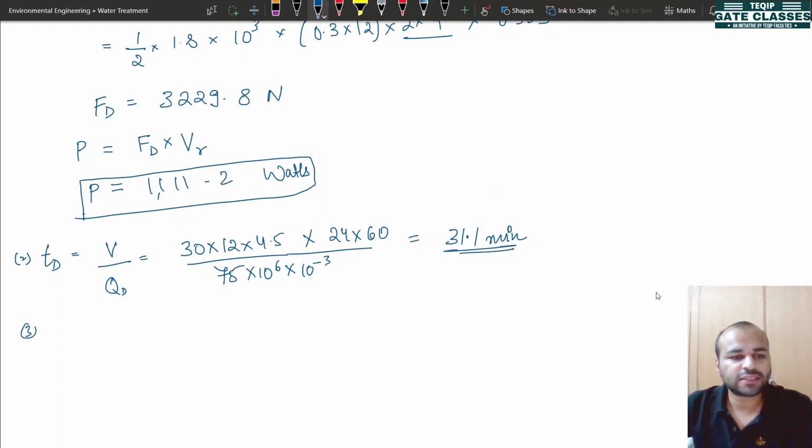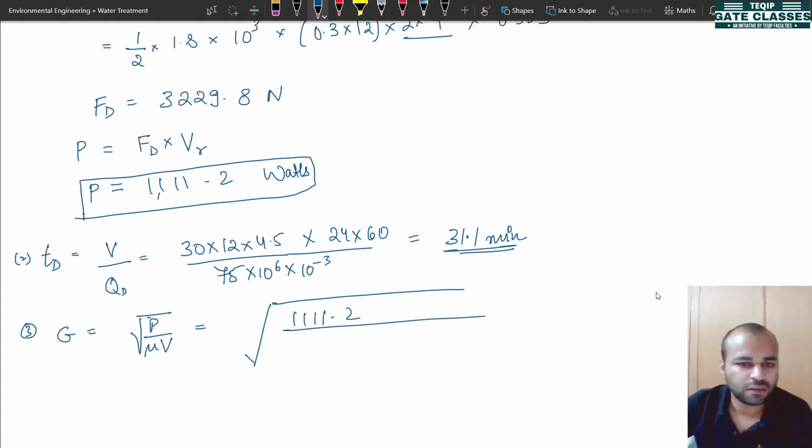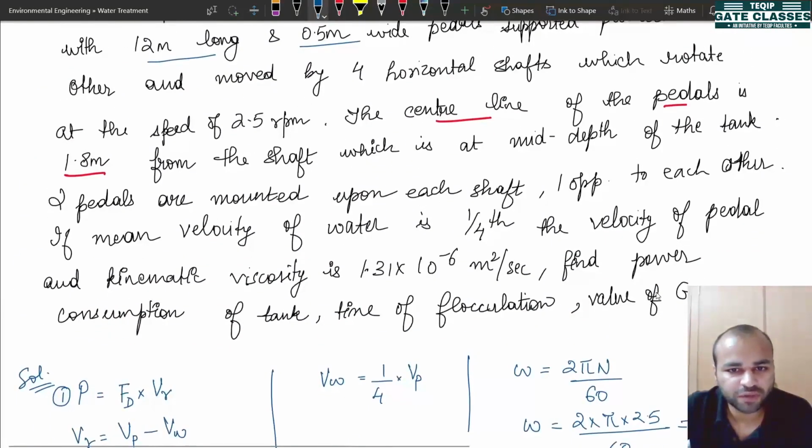Now next, the value of G can be calculated using the relation root of P by mu V. Let's put in the values. Now see here carefully which value is given to us. We have been provided with kinematic viscosity, 1.31 into 10 to the minus 6.